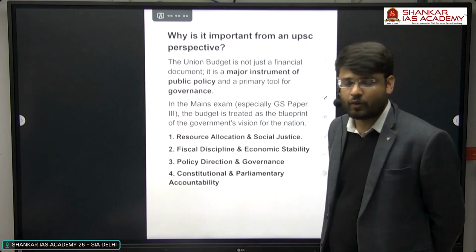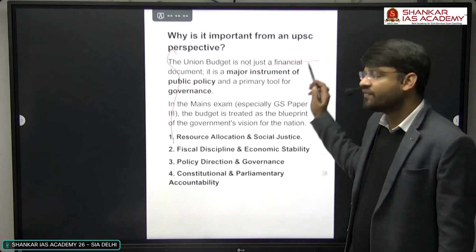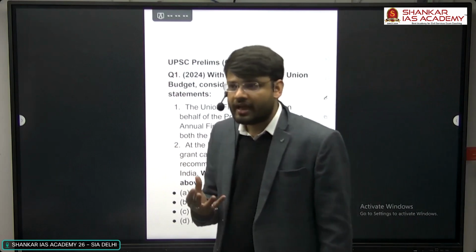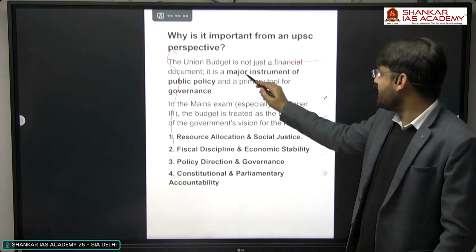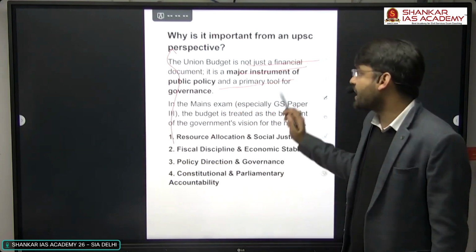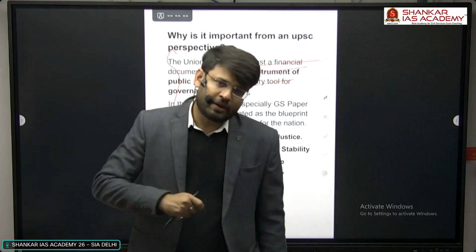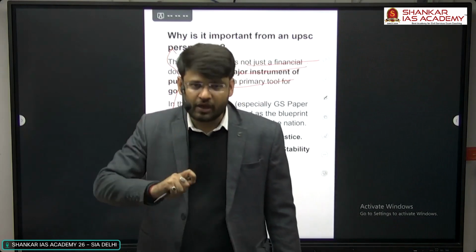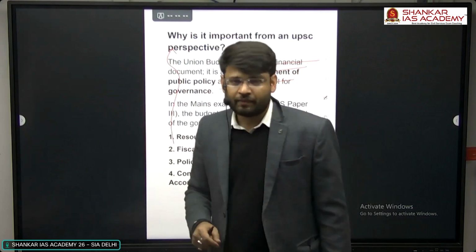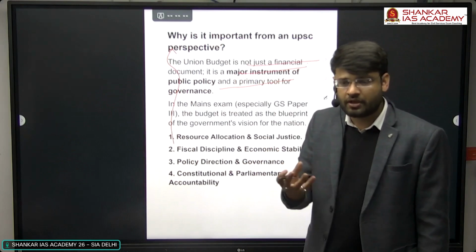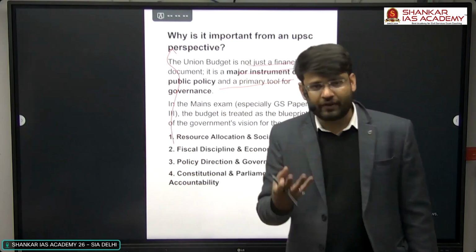Now one must understand that the Union Budget is not just a financial paper sheet. It is a major instrument for public policy and a primary tool for governance, because that paper has every idea of where the government is going to spend money, from where the revenue will come, and how the government will spend that money, right? So budget is not just a paper. Budget is a tool, an instrument for the government, for the governance of a country.